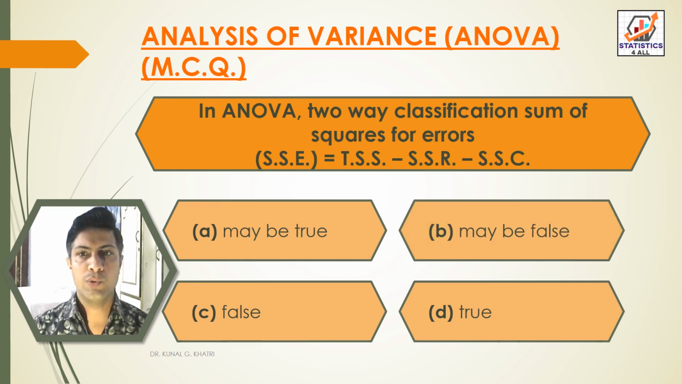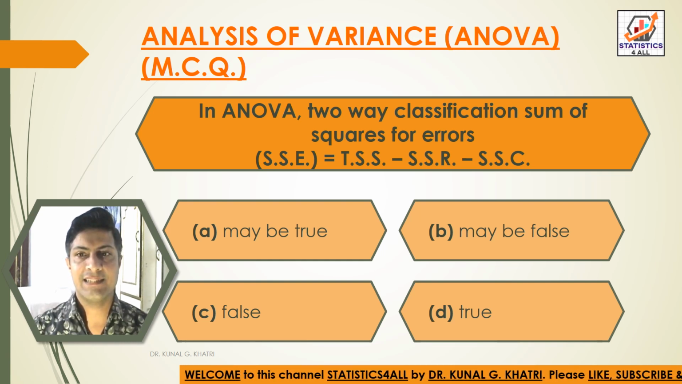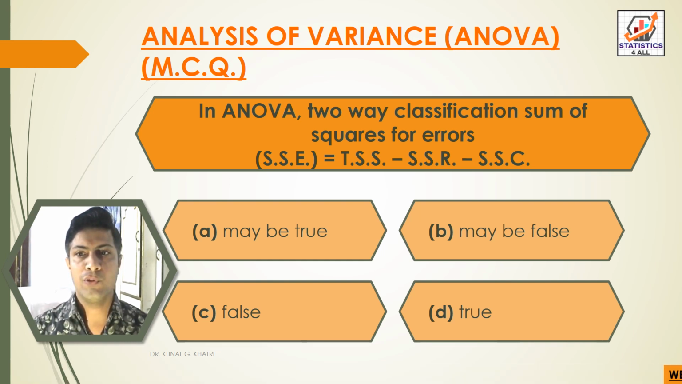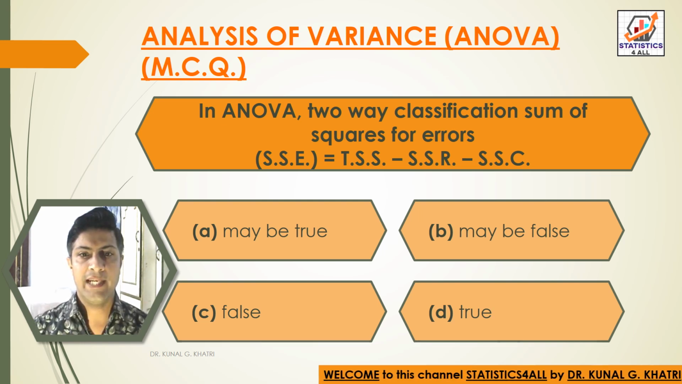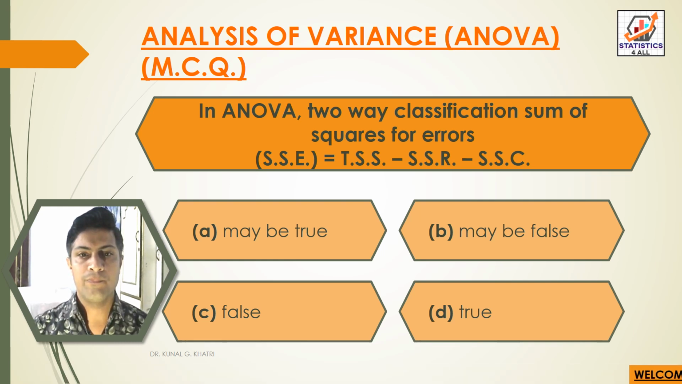Next question: in ANOVA two-way classification, sum of square for errors, that is SSE, is equal to TSS, total sum of square, minus SSR, sum of square between rows, minus SSC, sum of square between columns. Option A may be true, option B may be false, option C false, option D true. So answer is option D true. In ANOVA two-way classification, sum of square for errors, SSE, is equal to TSS minus SSR minus SSC. Next.